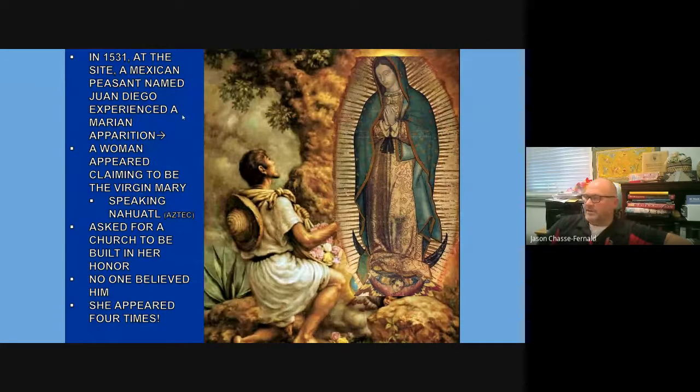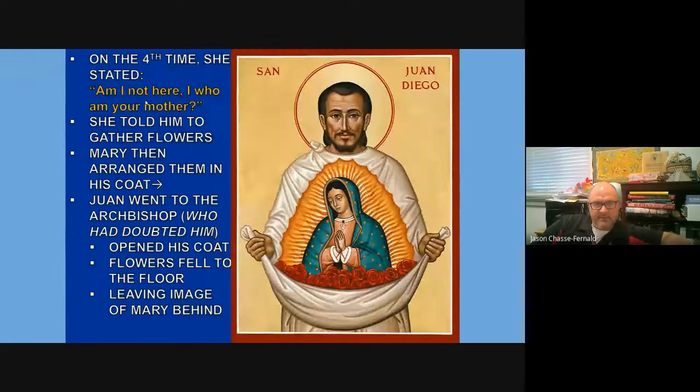In 1531, a decade afterwards, at that site where the mother goddess had been worshipped, a Mexican peasant named Juan Diego experienced a Marian apparition. A woman appeared claiming to be the Virgin Mary, however speaking Nahuatl, the indigenous language of the Mexica people, the leadership group of the Aztecs. She asked for a church to be built in her honor. No one believed him, but she appears multiple times.